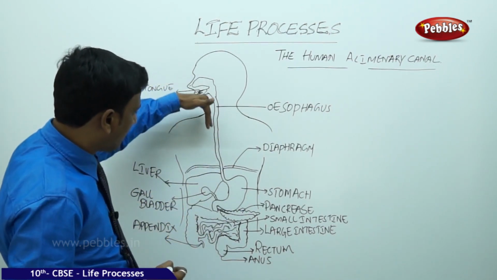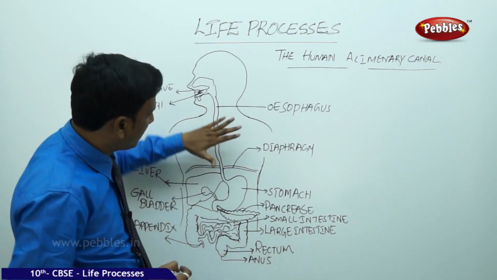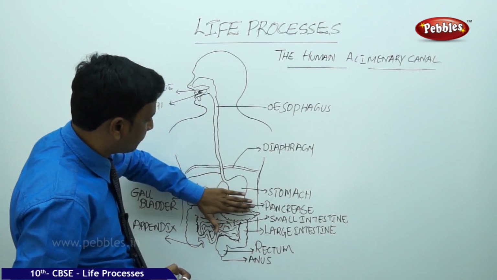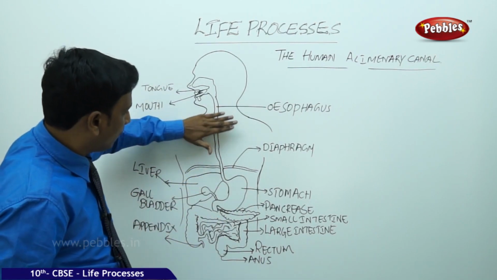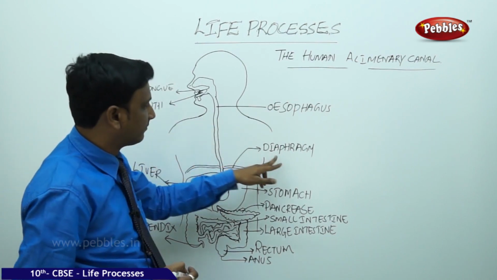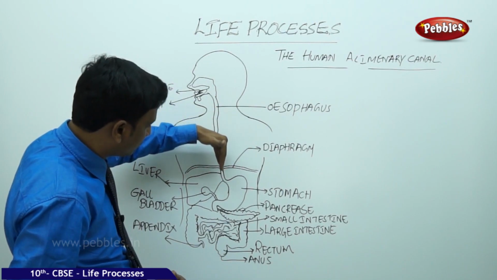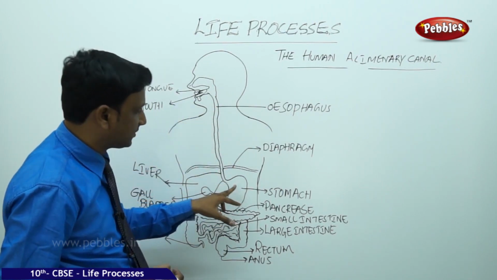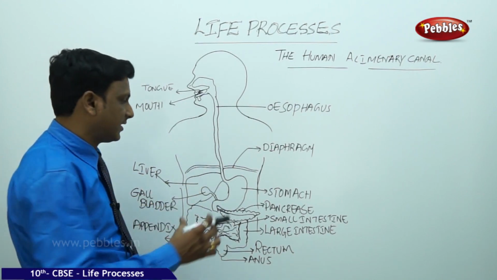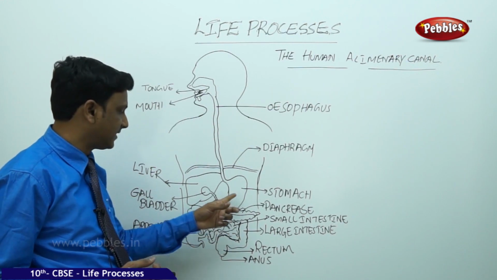So the esophagus passes through a muscular wall which separates the chest cavity and the abdominal cavity. This is the abdominal cavity and this is the chest cavity. Both are separated by a muscular valve called the diaphragm. The esophagus passes through the diaphragm and enters into the stomach. The stomach is a muscular bag-like structure in which the process of digestion takes place, physical digestion.